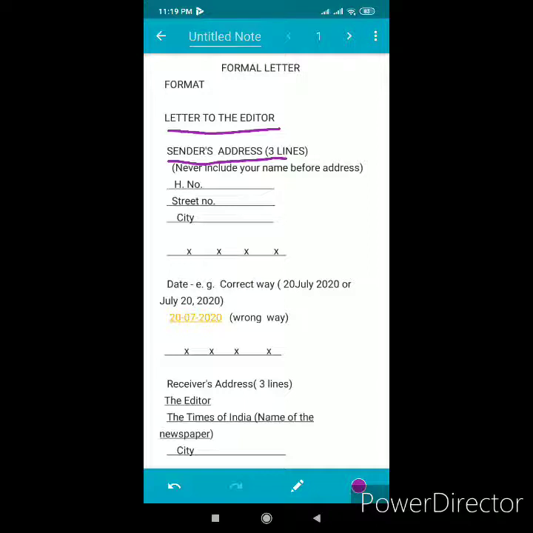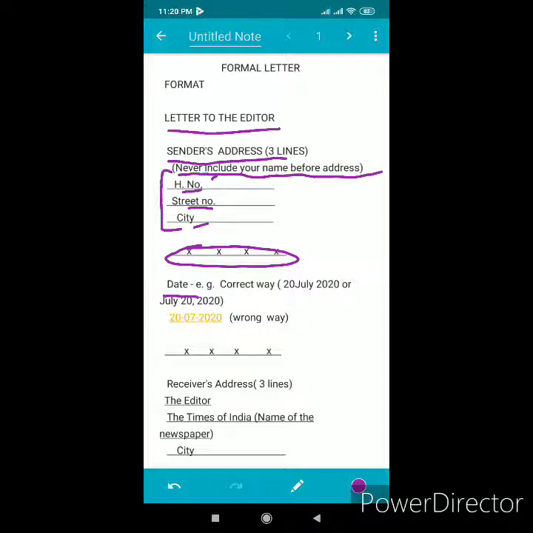I want to repeat it. Don't write your own address. Second thing, never include your name before the address. That means don't write your name in the address. Address can be in 3 lines. You can have a look. First, house number, then street number and name of the city. After writing the address, you have to leave one line. This is the sign. And after leaving the line, you have to write the date.